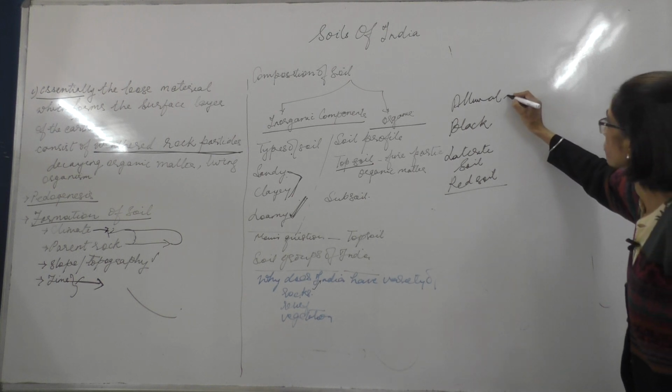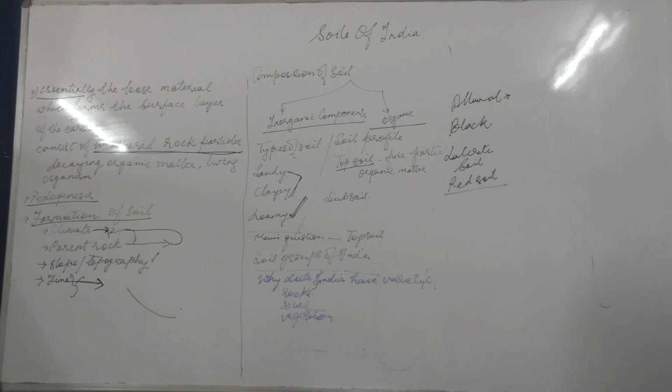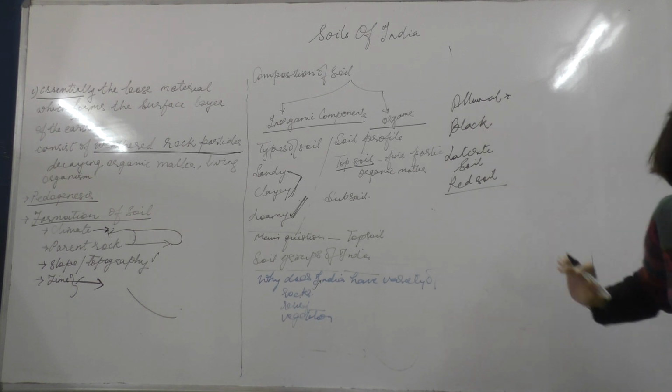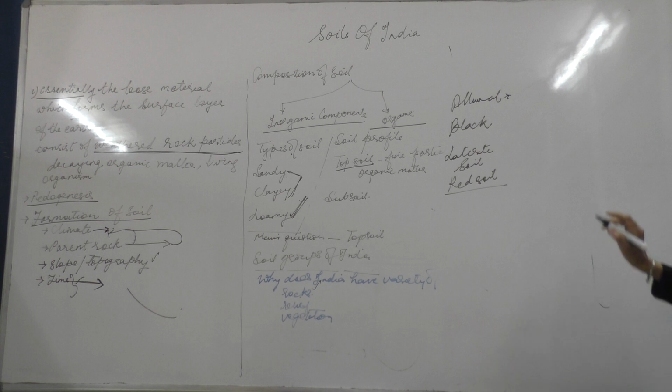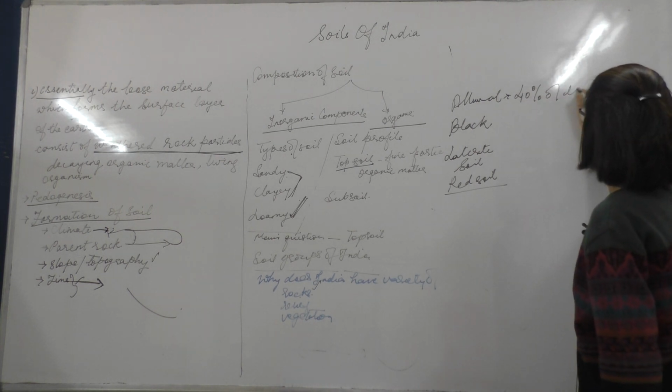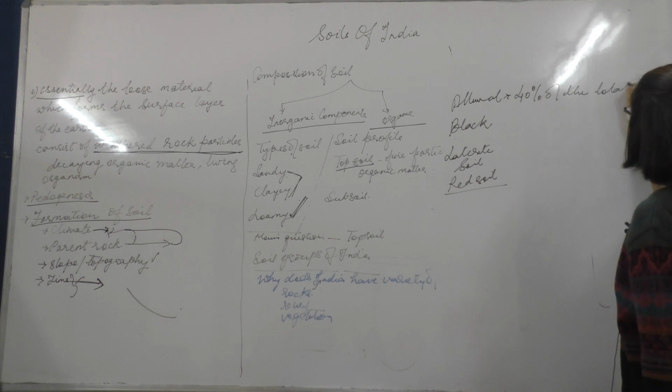Amongst these, the first one is the alluvial soil, which is one of the most important categories of soil, and forms nearly 40% of the total land area.